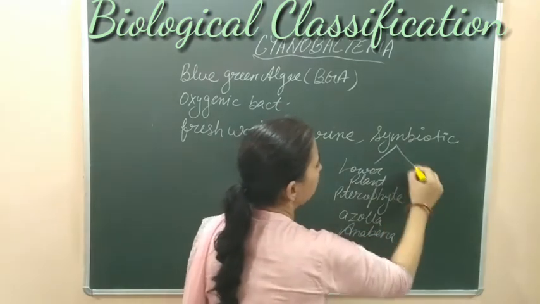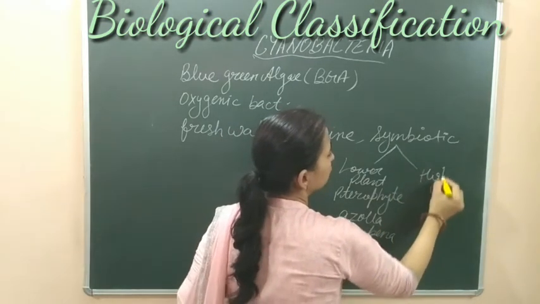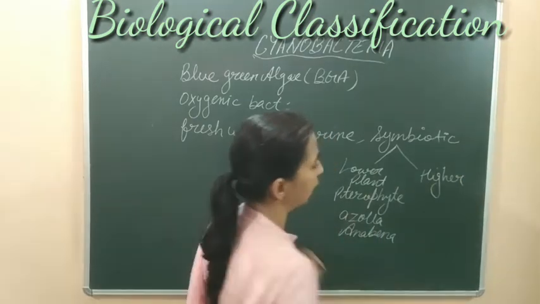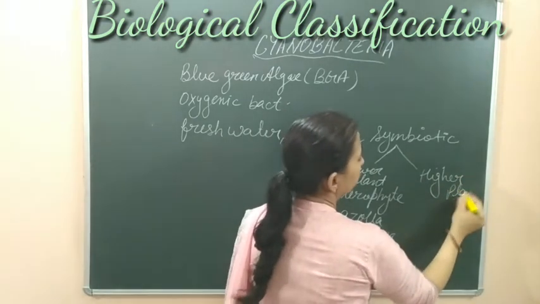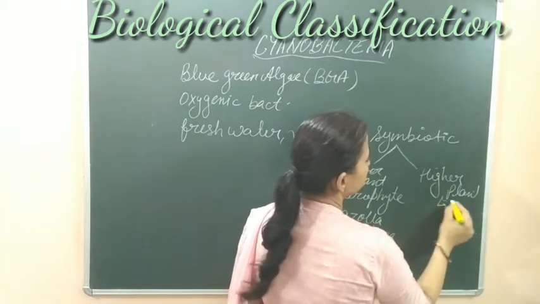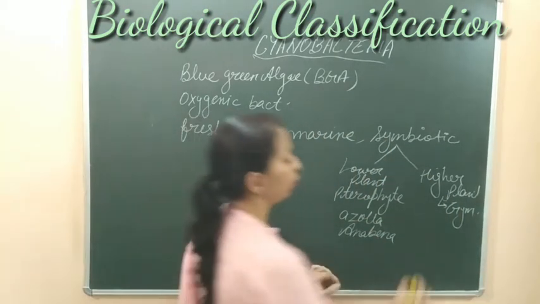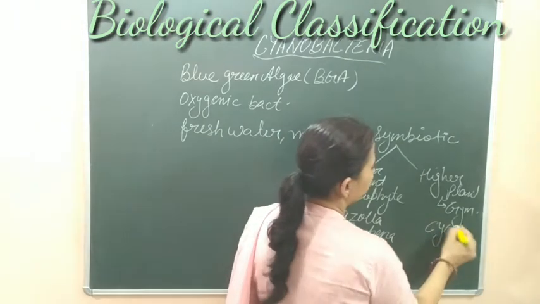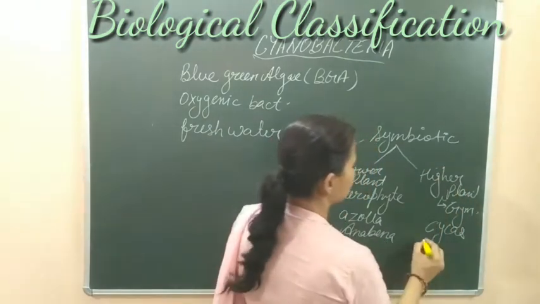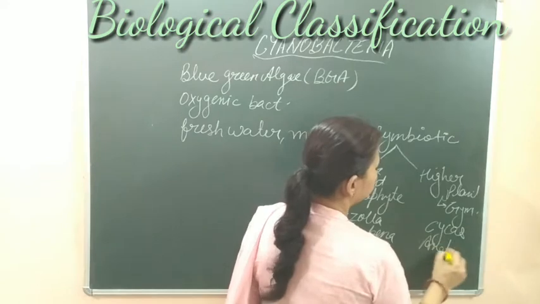In the case of higher plants, they can show symbiosis with gymnosperms also. The example is Cycas and Anabaena.